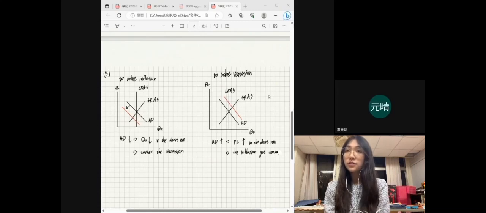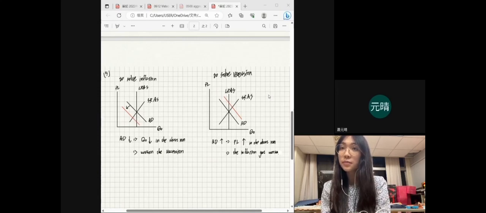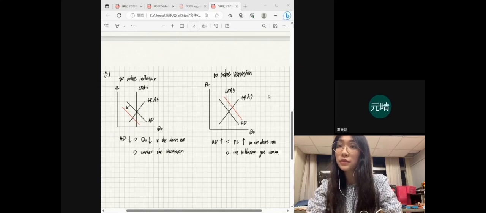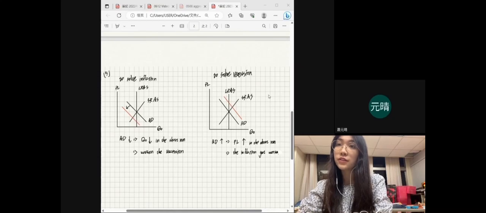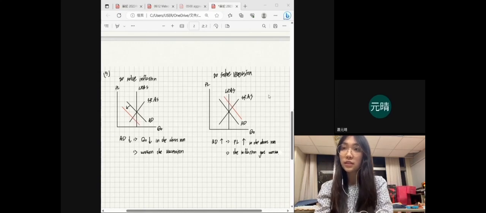Question 5. To solve inflation, we will impose contractionary fiscal policy. So the aggregate demand curve will shift to the left, causing the quantity of output to decrease in the short run, and this will worsen the recession.